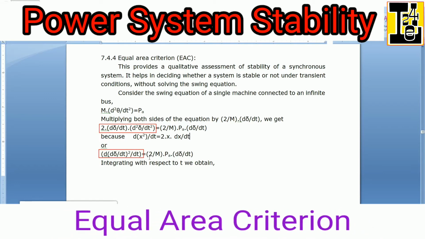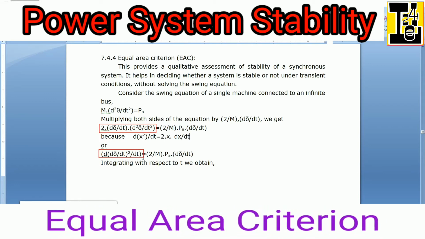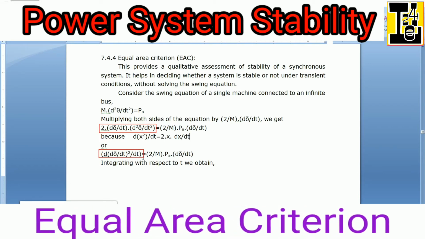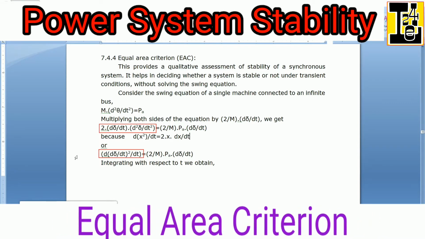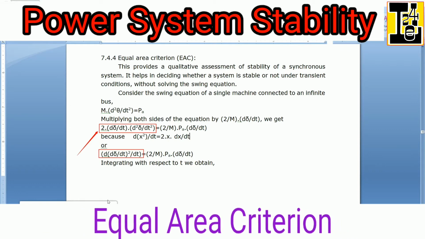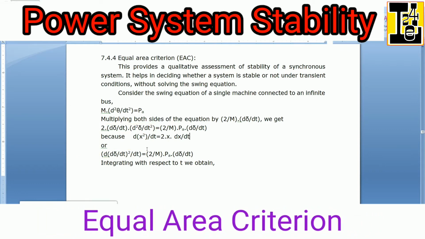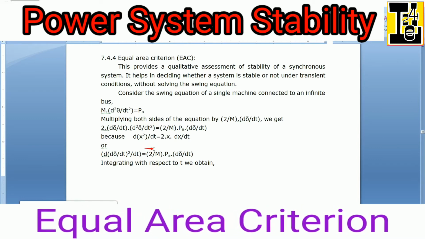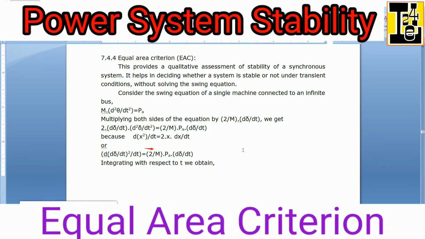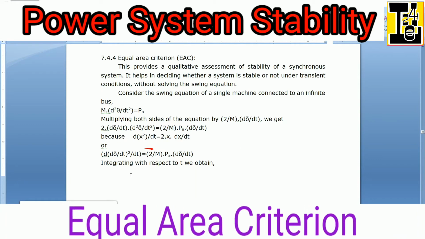That is, the differentiation of (dδ/dt)² with respect to t is equated to (2/M) PA dδ/dt.